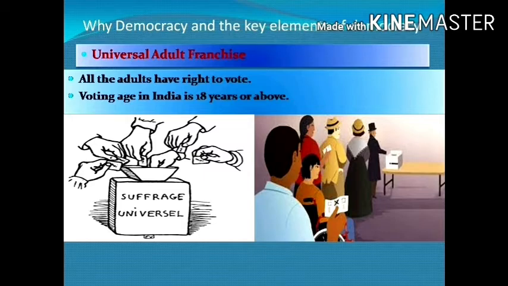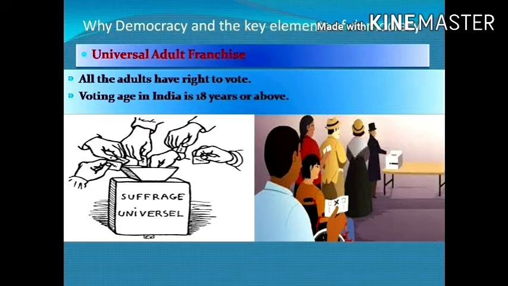So here we can see everyone has a right to vote, and no government can claim itself to be a democratic government without allowing all eligible adults to vote. If the government is not allowing all the adults to vote, that is not a democratic country.